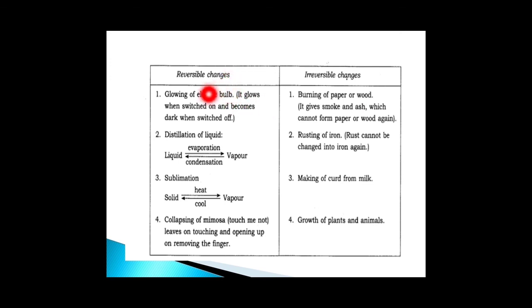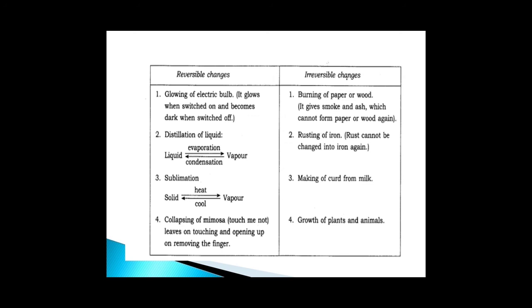Reversible changes and irreversible changes. We're going to differentiate these two terms. Reversible changes. Glowing of an electric bulb is a reversible change. Why? It glows when switched on and becomes dark when switched off. So based on that, it is categorized as a reversible change.